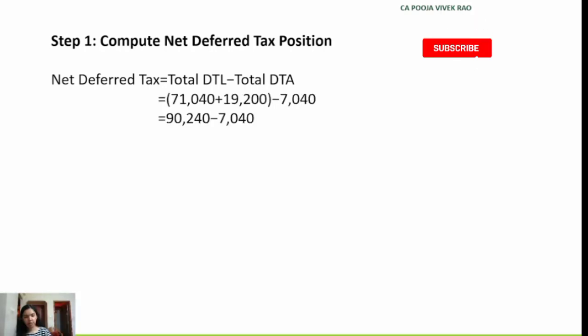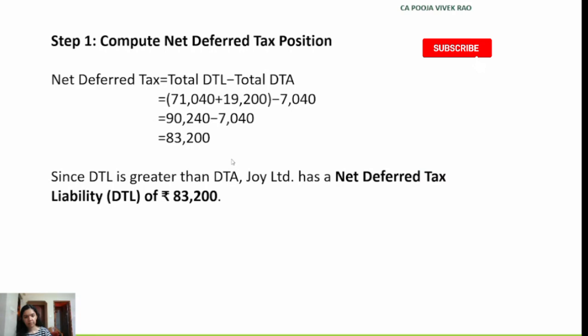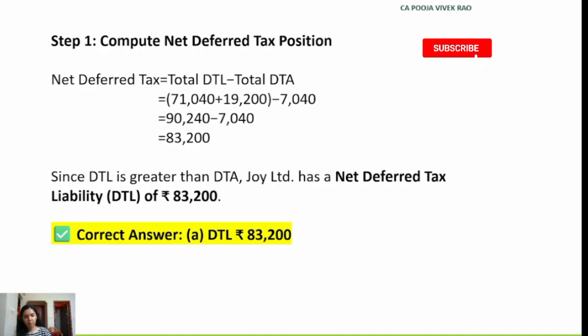So the net deferred tax position here is net deferred tax liability, which is 83,200, because the deferred tax liability is more than the deferred tax asset here. Since the DTL is greater than DTA, Joy Limited has a net deferred tax liability of rupees 83,200. Hence the correct answer is option A. Deferred tax liability rupees 83,200.